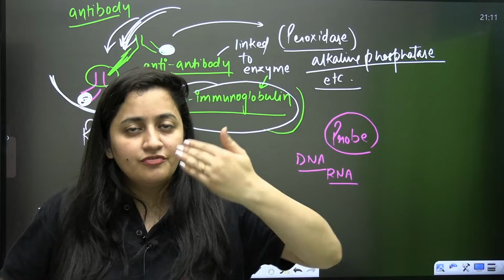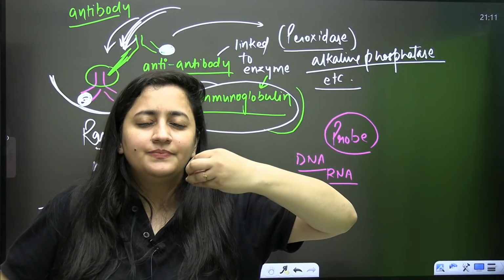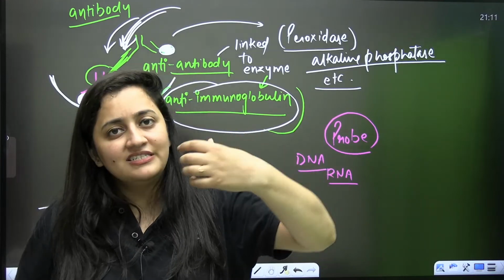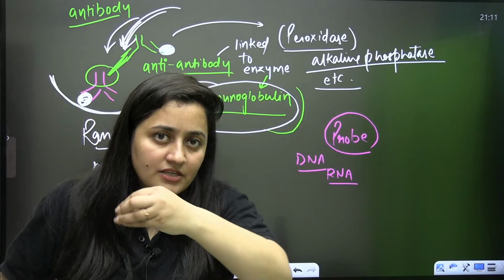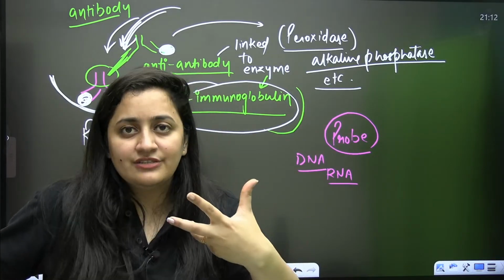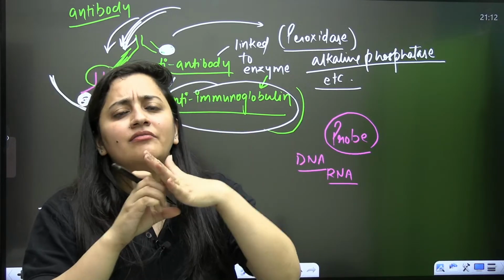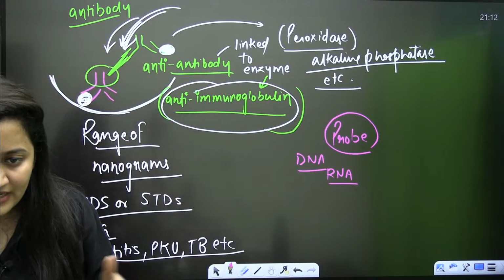So if you are using DNA or RNA probe, let's say you are suspecting something, there is a prognosis of something, or we have to check. Obviously, if there is a disease because of the change in the gene sequence, and we know that particular sequence, then complementary to it we can add a probe, and if it hybridizes, we'll get to know about it.